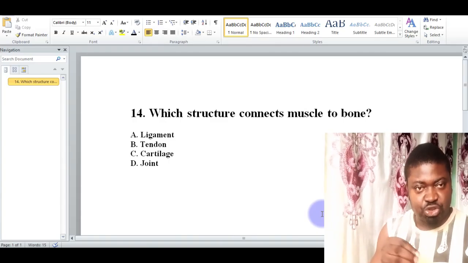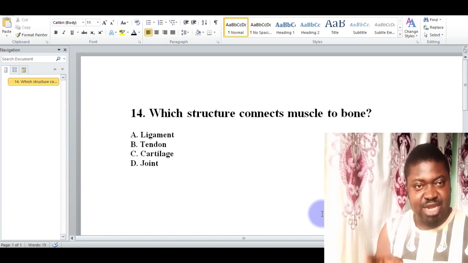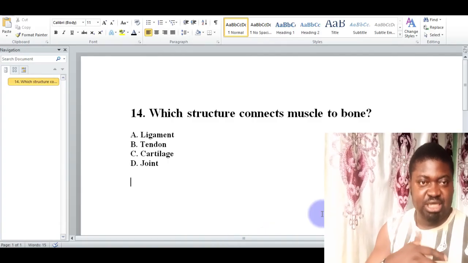The specific function here is actually B, which is correct: tendon is responsible for attachment of muscles to bones, which regulate movement easily. Next question.